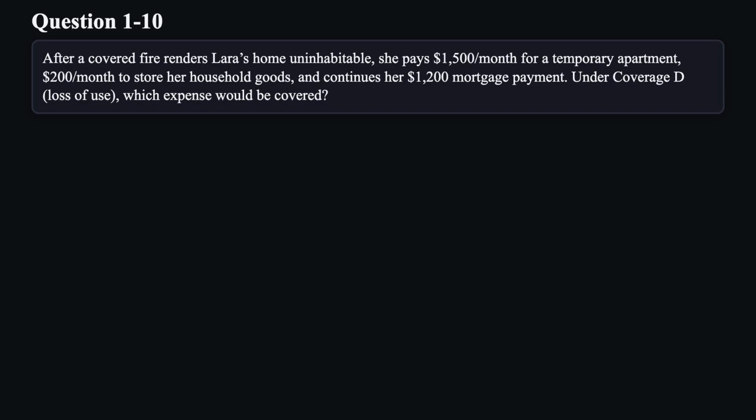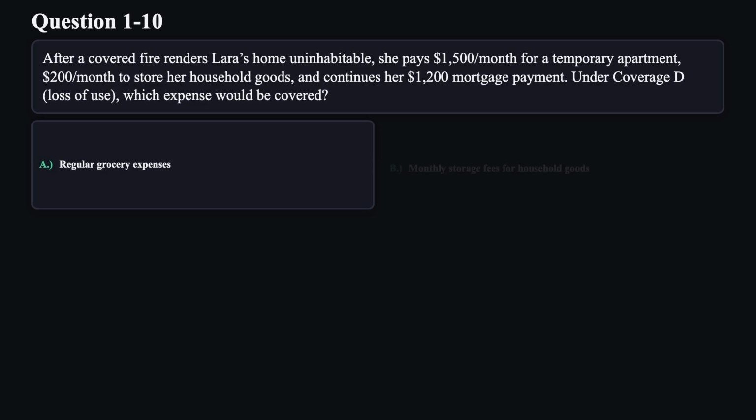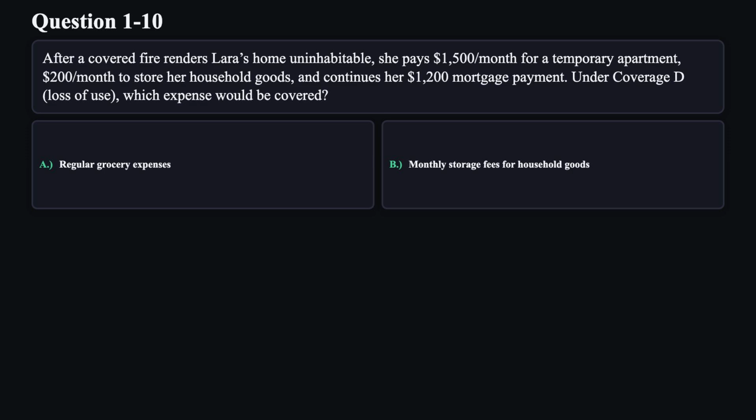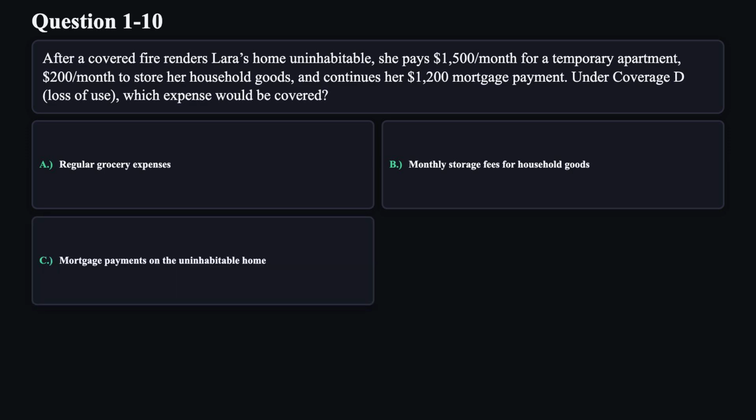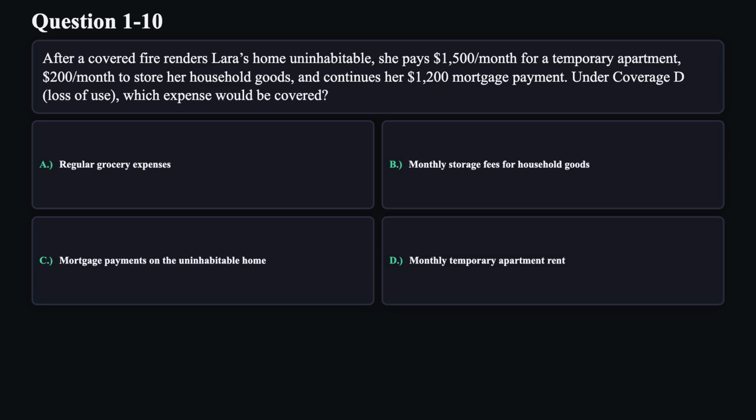Question 10. After a covered fire renders Laura's home uninhabitable, she pays $1,500 a month for a temporary apartment, $200 a month to store her household goods, and continues her $1,200 mortgage payment. Under Coverage D, loss of use, which expense would be covered? A. Regular grocery expenses. B. Monthly storage fees for household goods. C. Mortgage payments on the uninhabitable home. D. Monthly temporary apartment rent.